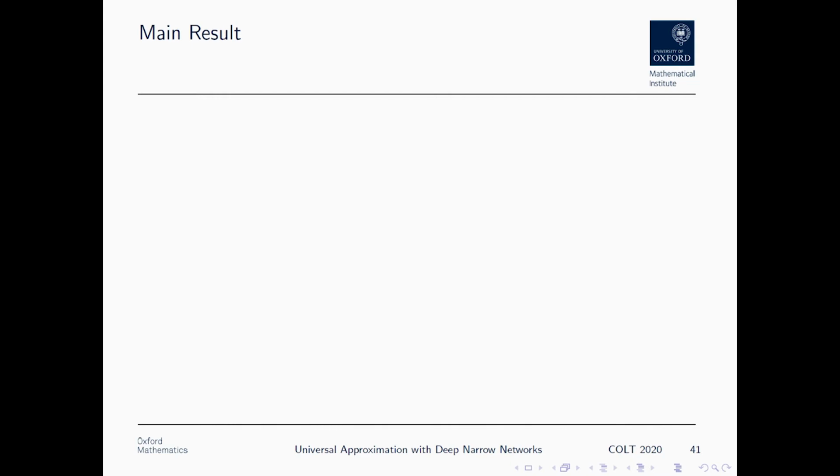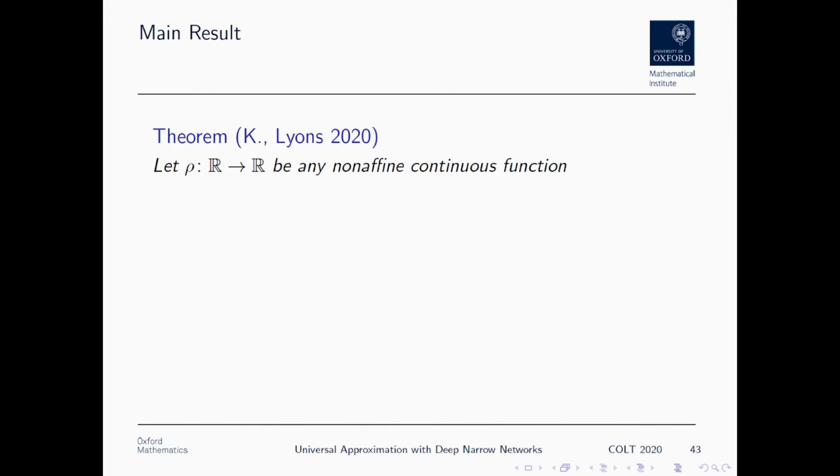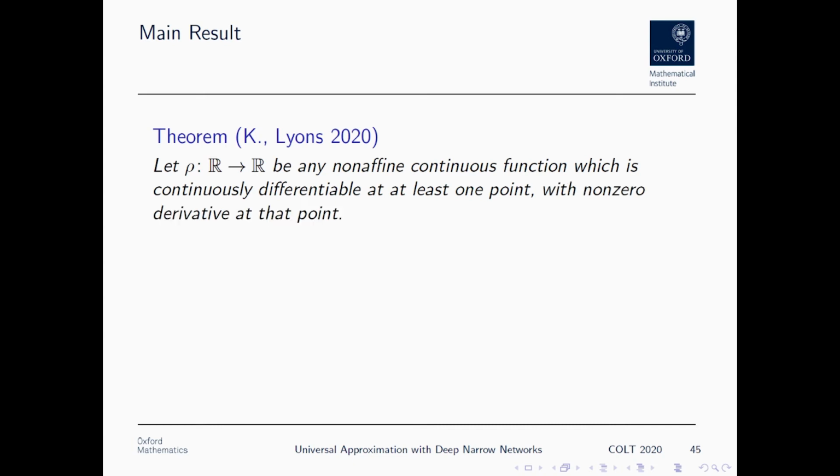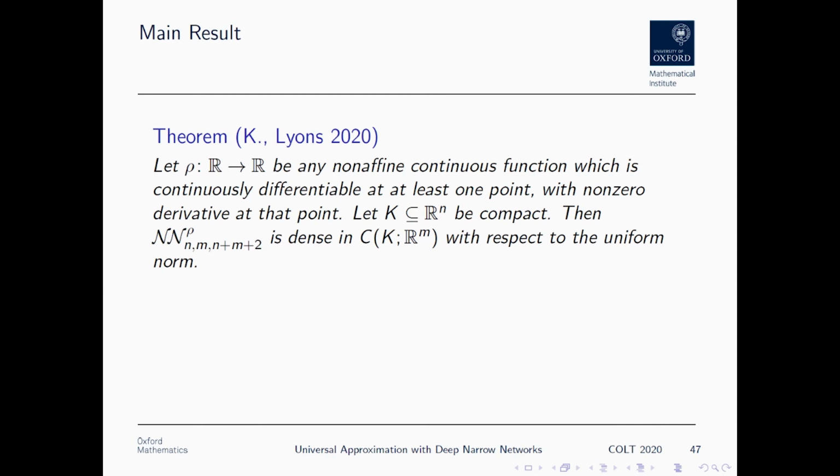Given some non-affine continuous function which is continuously differentiable at least one point, with non-zero derivative at that point. So this is a technical condition that I'll come back to. Then, in fact, the statement of the theorem is that these deep narrow networks of width n plus m plus 2 are dense in the continuous functions. We get universal approximation in the continuous functions with respect to the uniform norm.